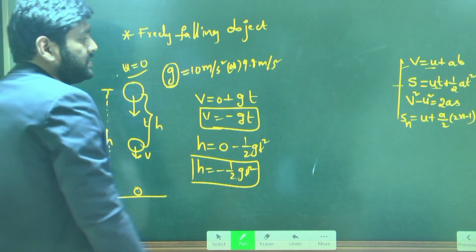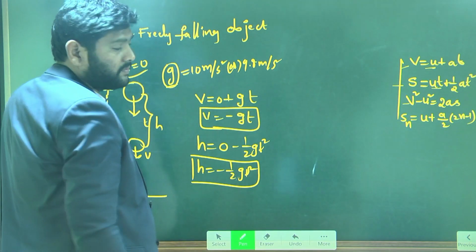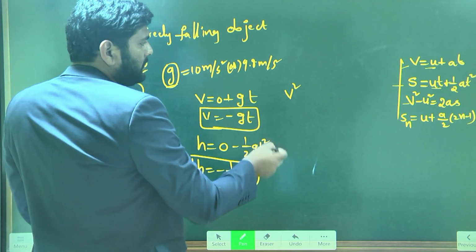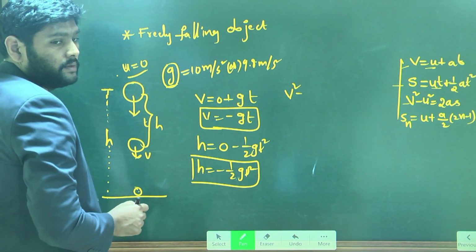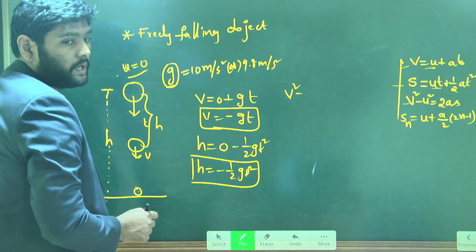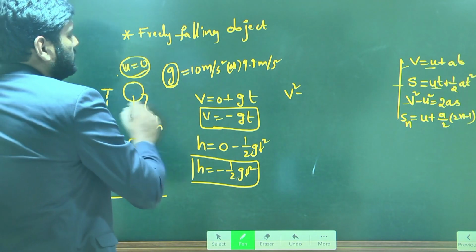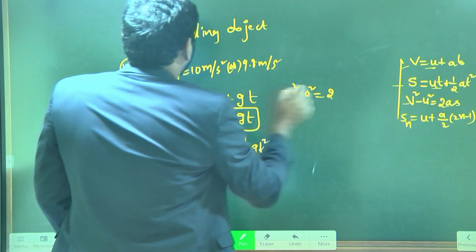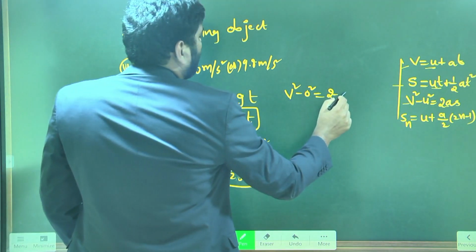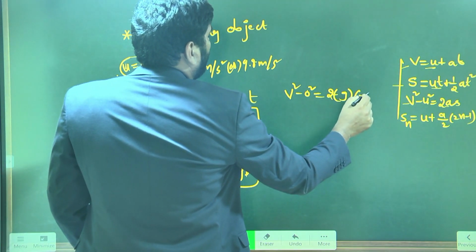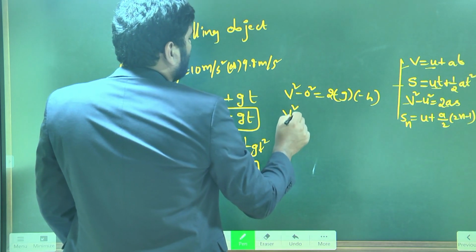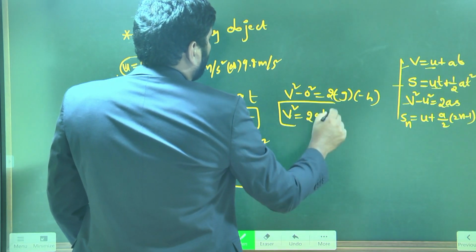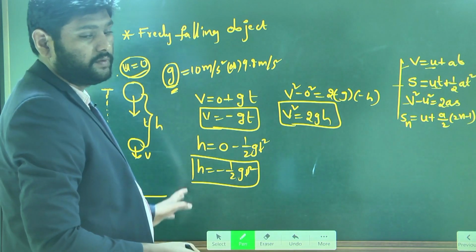Third equation, what is the third equation? This is your third equation: v square minus u square is equal to 2as. V value is v square only, but what is the u value here? 0, sir. So 0 square is equal to 2 into acceleration. Acceleration value is what? g. So you can take minus g into minus h. So finally you will get v square is equal to 2gh. This is the way the third equation will change for this situation.